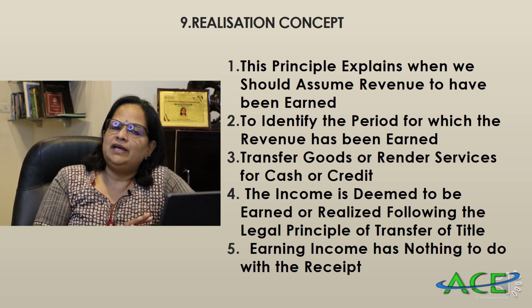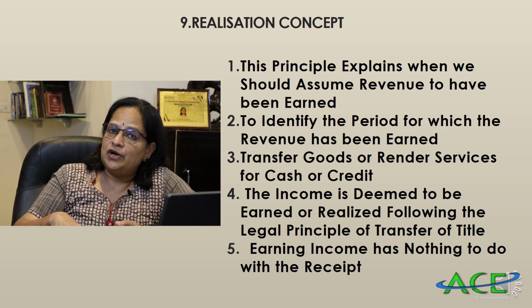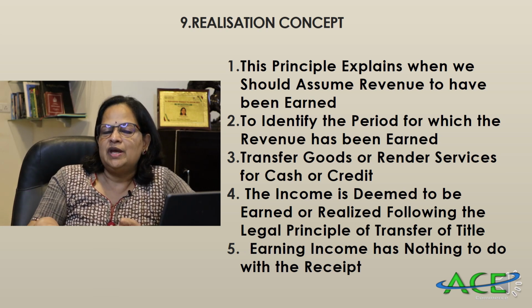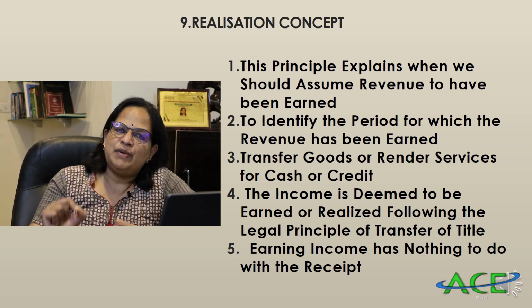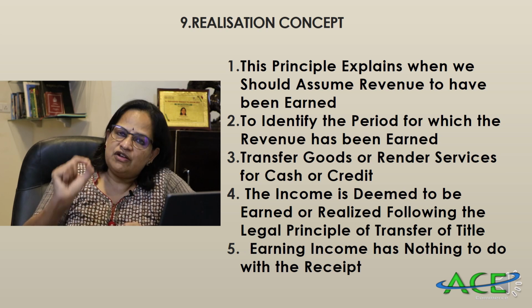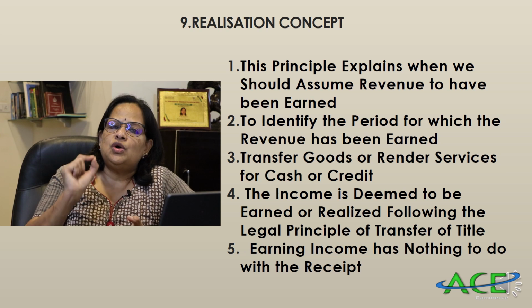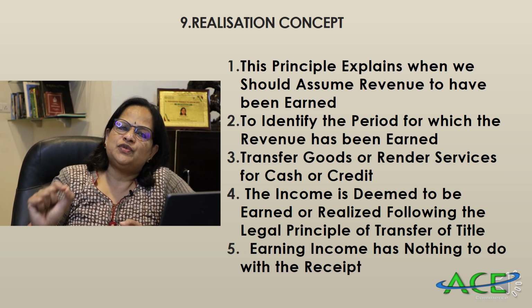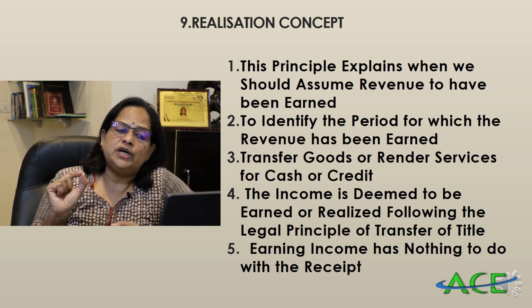But remember one thing: you are getting an order on January 1st, but you are actually delivering the item on February 1st. If you are getting the payment on March 1st, the actual transfer happened on February 1st. So that February 1st we will consider as revenue earned by the concern. So always remember that whenever the legal transfer of title happens, at that time we will consider it as revenue earned by the concern.